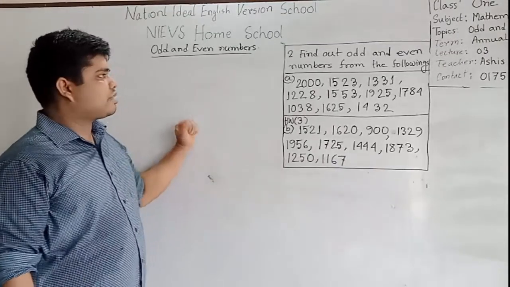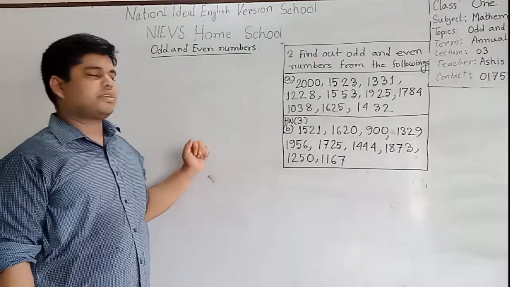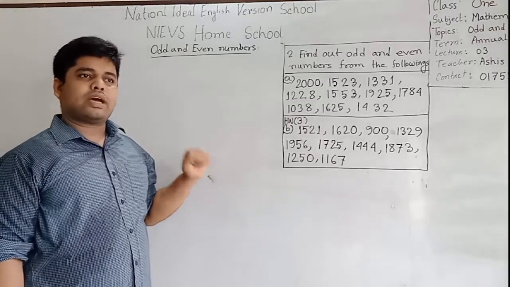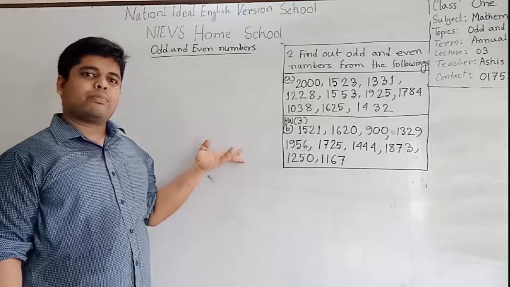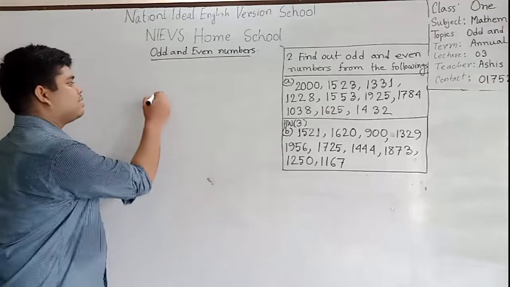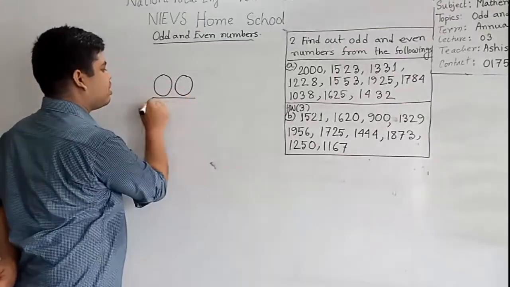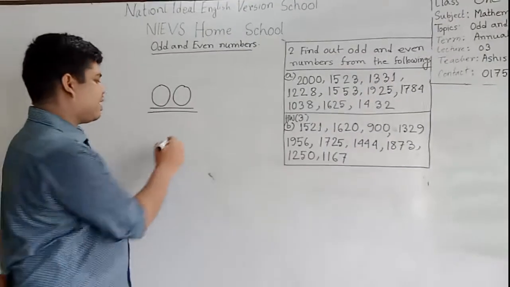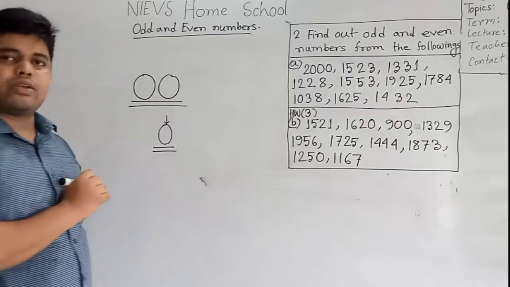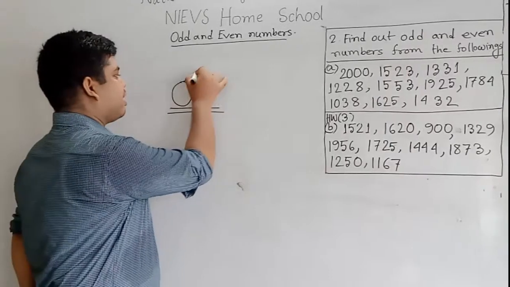My dear students, even numbers are those numbers which can make a pair. I repeat, even numbers are those numbers which can make a pair. On the other hand, odd numbers are those numbers which cannot make a pair. Just like this is a ball and this is another ball. These two balls make a pair. But this is a ball. It's only one ball. It cannot make a pair.